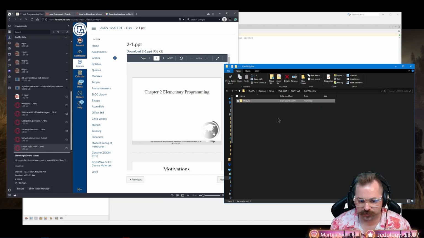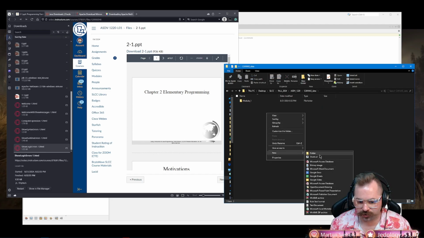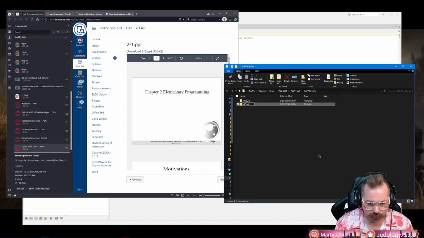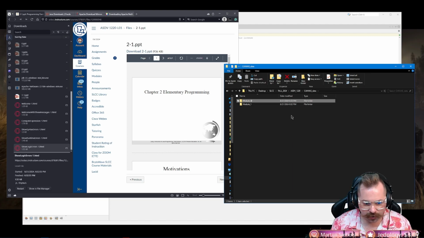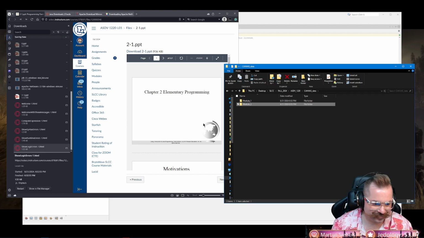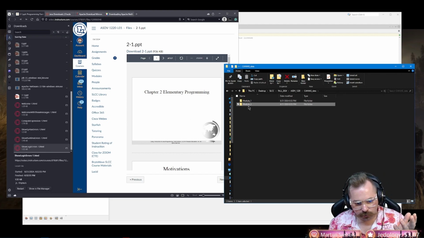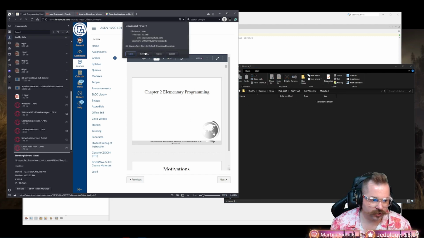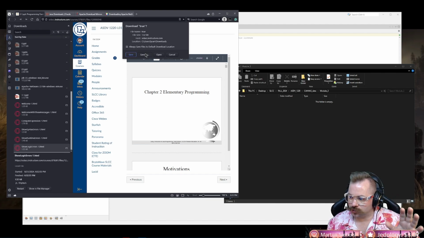Come up to Canvas Data, right click, or just hit the button, new folder, and we're going to call it module 2. That is module at. That is not the right thing. See, I make mistakes. Okay, so just to show you what I'm talking about, we'll go ahead and save this one. I'm going to go ahead and do module 2 as well. That way it's ready to go.